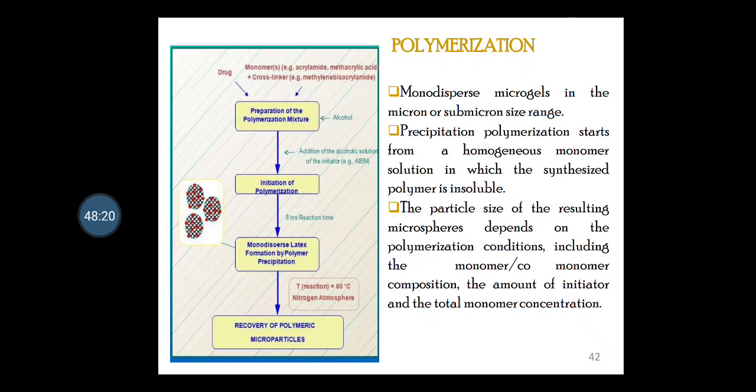Precipitation polymerization starts from a homogeneous monomer solution in which the synthesized polymer is insoluble. The particle size of the resulting microspheres depends on the polymerization conditions, including the monomer or co-monomer composition, the amount of initiator, and the total monomer concentration.